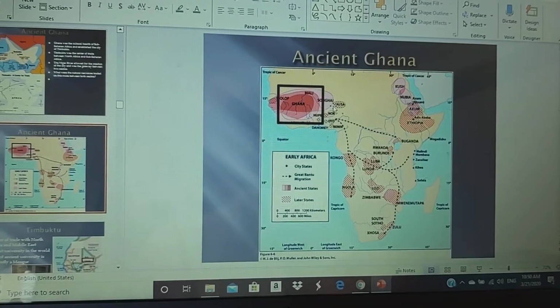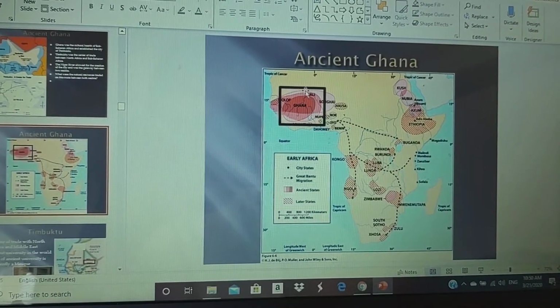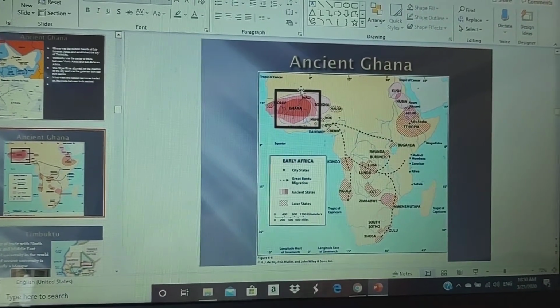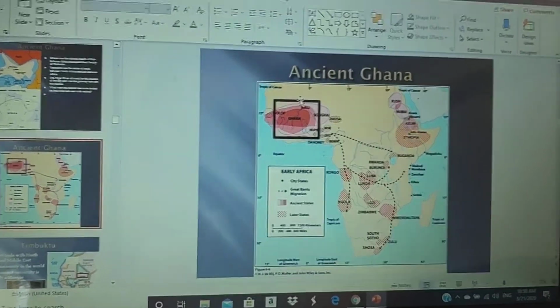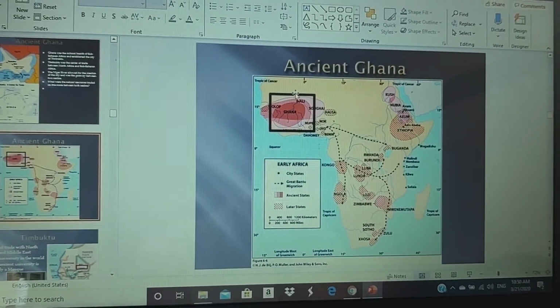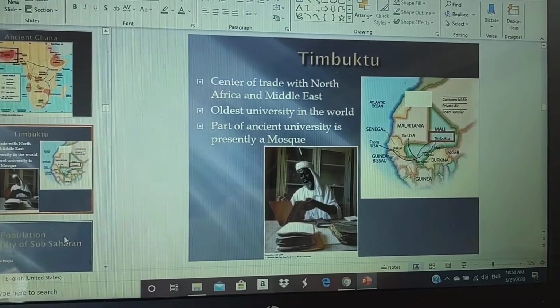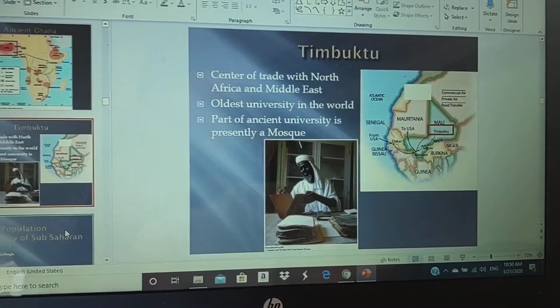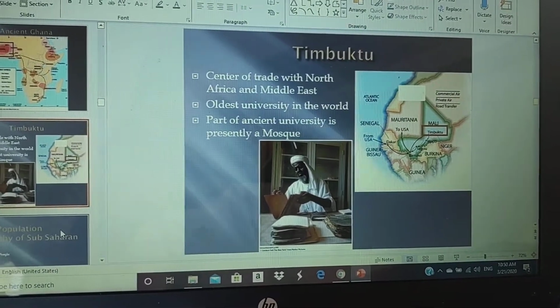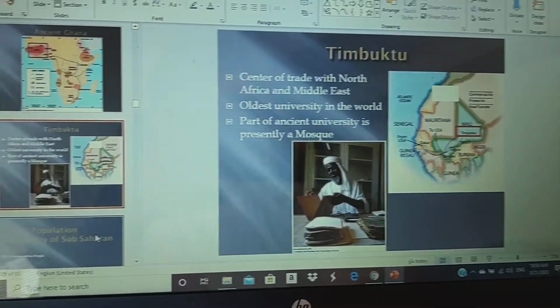And again, it's just a map showing where ancient Ghana is. Timbuktu is here. There's a connection between North Africa and sub-Saharan Africa, and this is where Timbuktu is. As I said, it was a gateway and allowed access between the two realms.